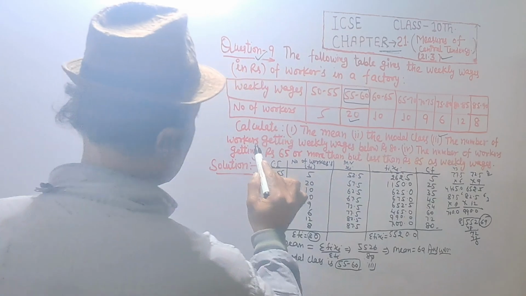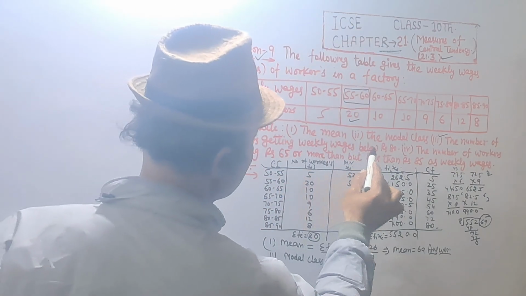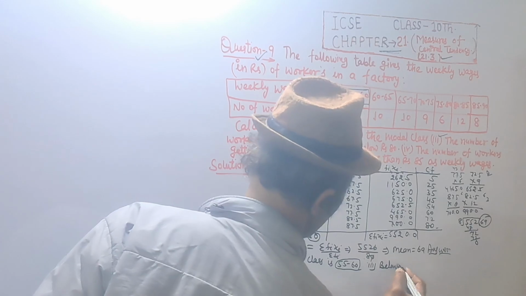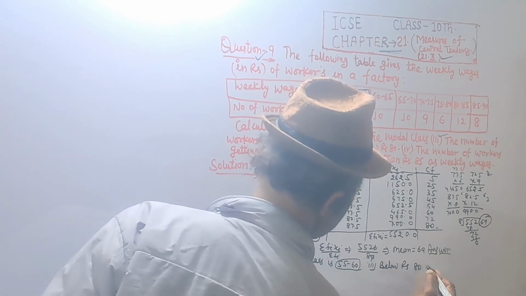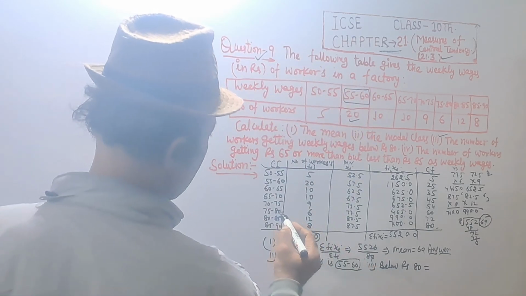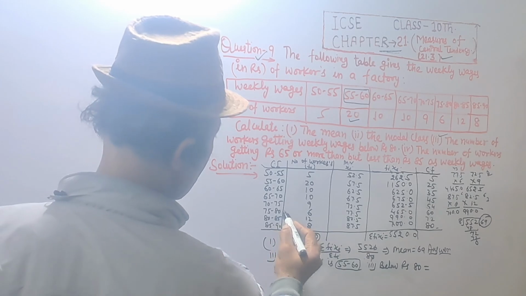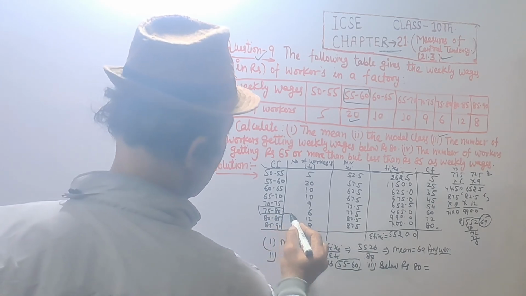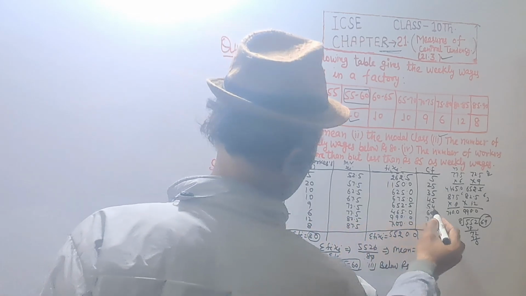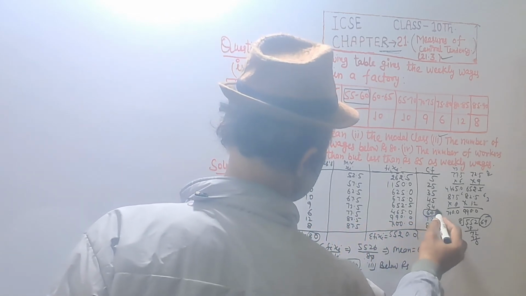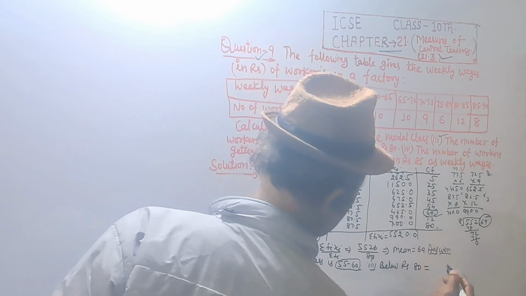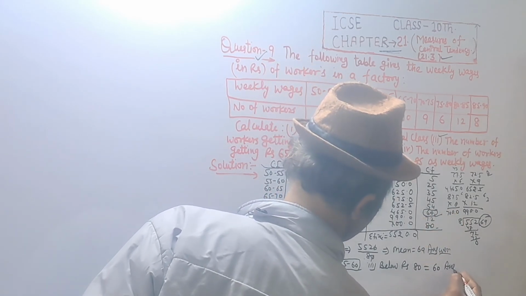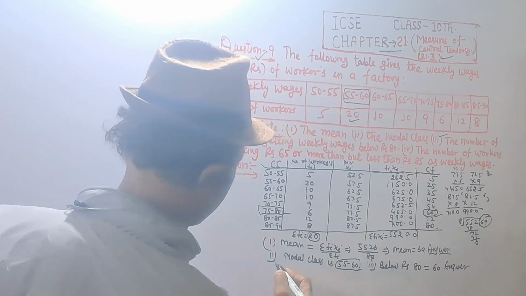The number of workers getting weekly wages below rupees 80, that is the class 75 to 80 and below, and the corresponding cumulative frequency value is equal to 60. Answer.